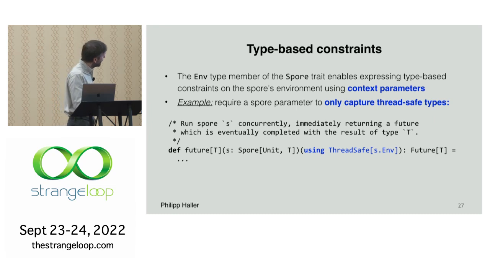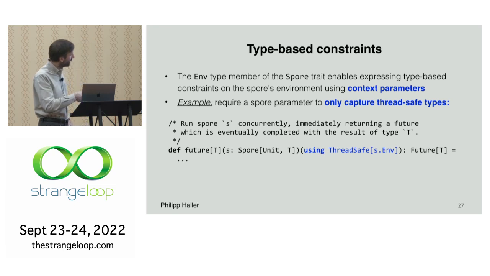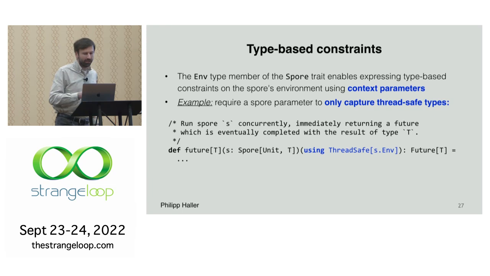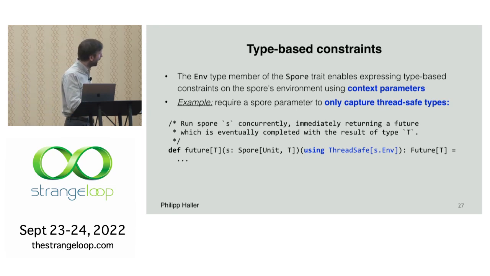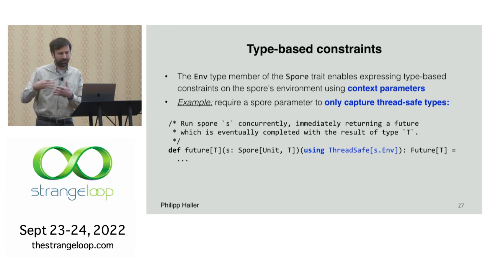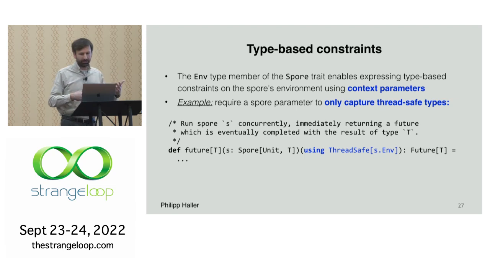So here's an example. Let's say we have this future method that takes a spore, which is essentially a thunk, right? So it takes unit and returns t. And this method is supposed to spawn a concurrent computation that executes the spore and immediately returns a future of t. But now, of course, we want to say that, for safety, whatever the environment of the spore is, it should be thread safe, right? It should not access shared mutable objects, right? No, it should be thread safe.